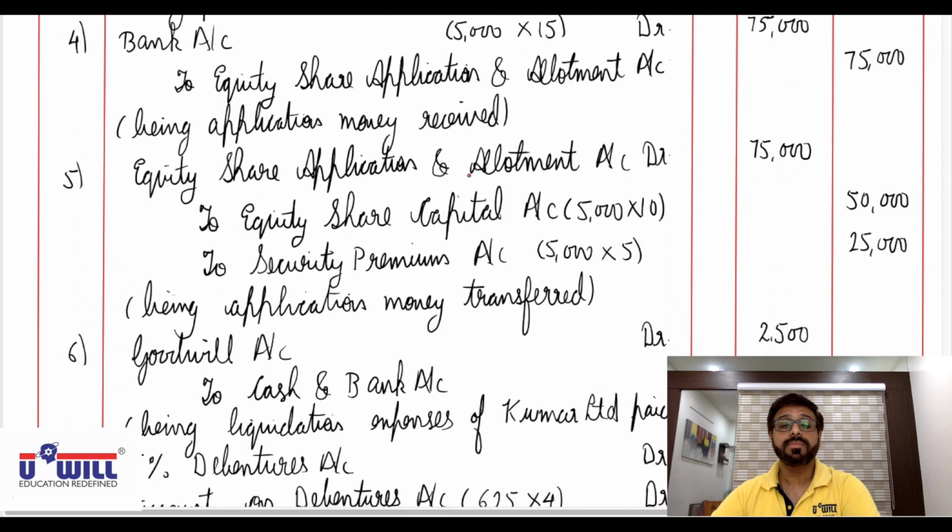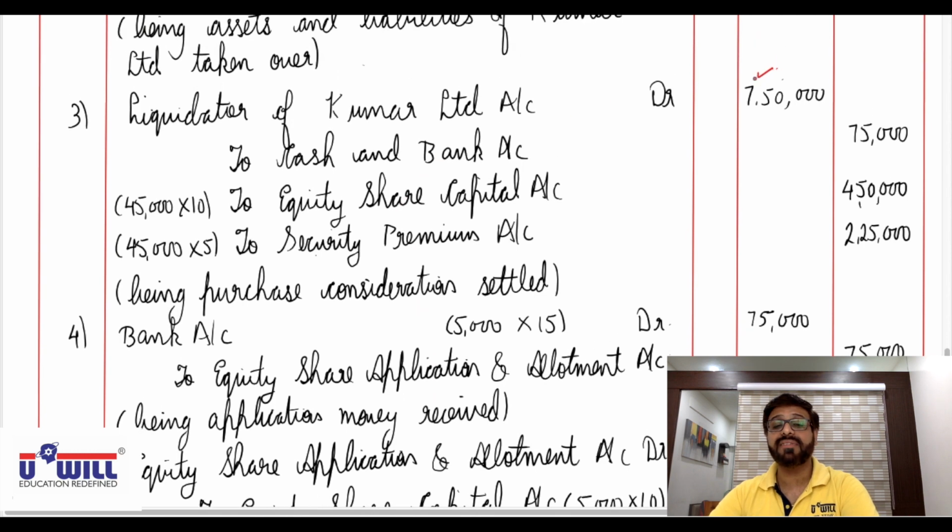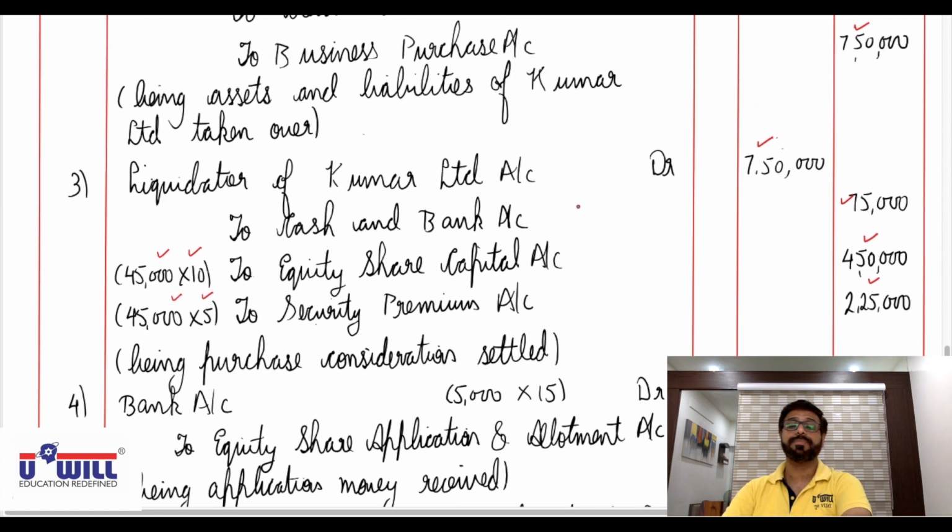So liquidator of Kumar Limited account debit 7,50,000 to cash and bank 75,000 from second working, to equity share capital 45,000 shares into 10 4,50,000, to security premium same 45,000 shares into 5 2,25,000.